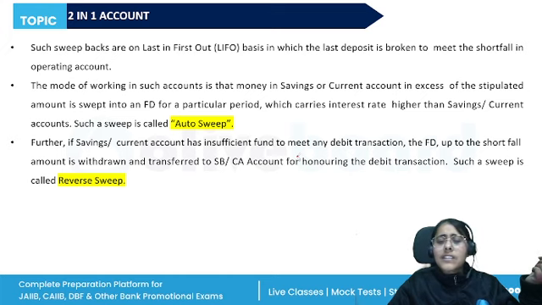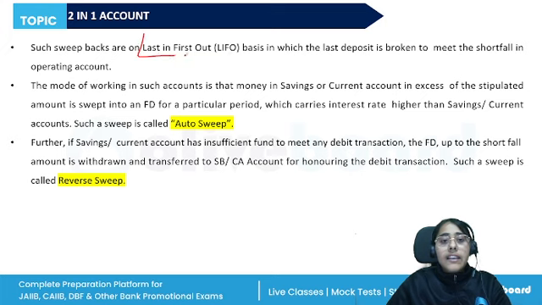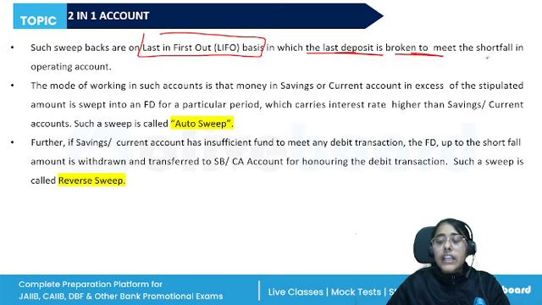Now, many names are given by the banks to such facility like super savings bank account, money multiplier, sweep in facility, super saver facility. So, how does the two in one account work? They work on the last in, first out basis, in which the last deposit is broken to meet the shortfall in the operating account. All right.